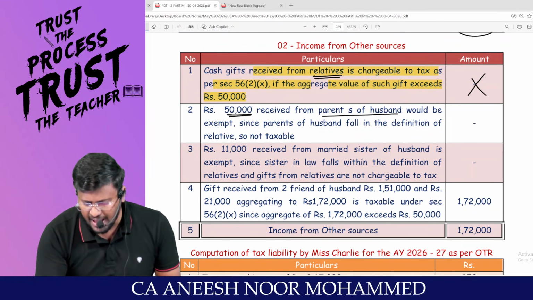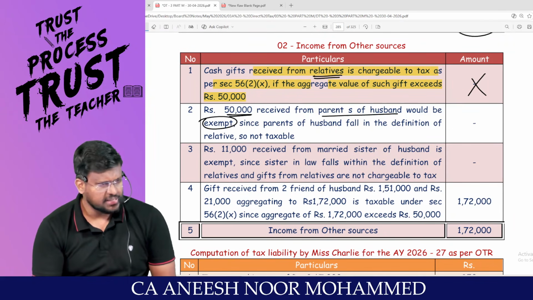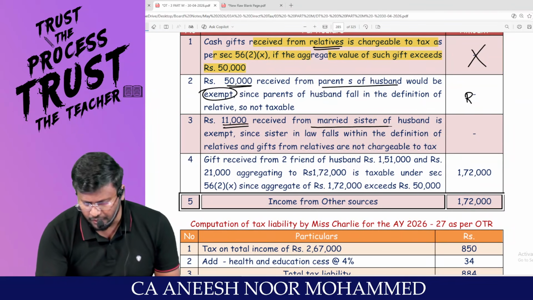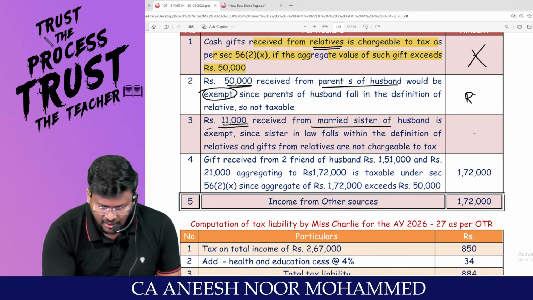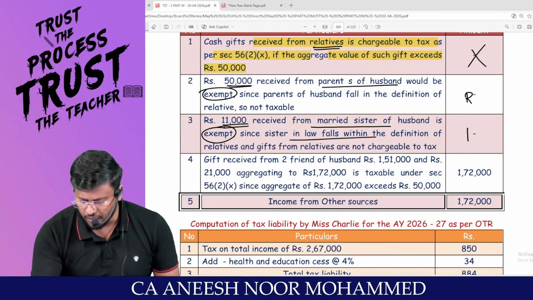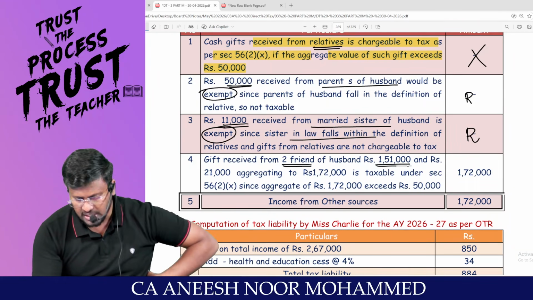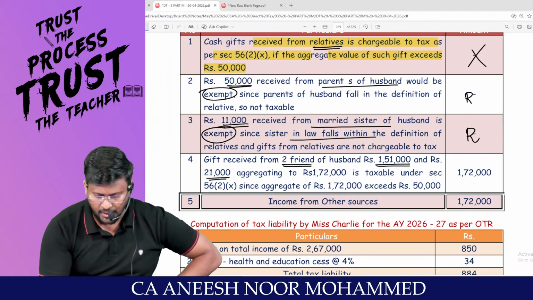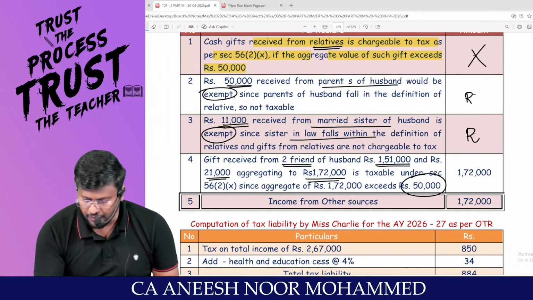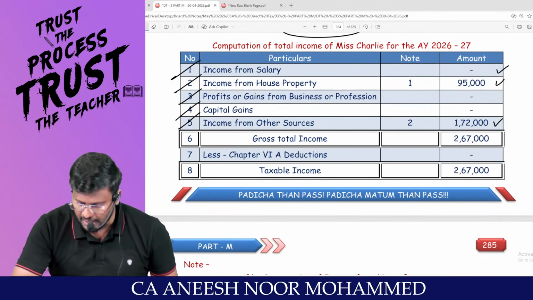50,000 receipt from parents of husband would be what? Exempt. Because this is from relative. 11,000 receipt from married sister of the husband is exempt since sister-in-law falls within the definition of relatives. Whereas gift received from 2 friends of husband, sir, 1,51,000 and 21,000, aggregating to 1,72,000, which is more than 50,000. So this 1,72,000 should be taxable under the head income from other sources.